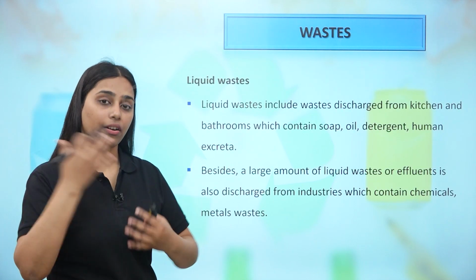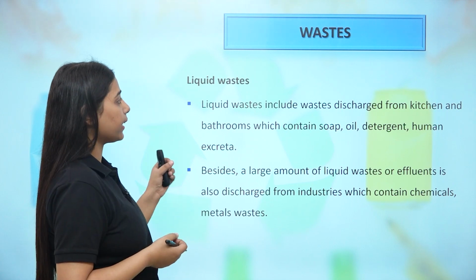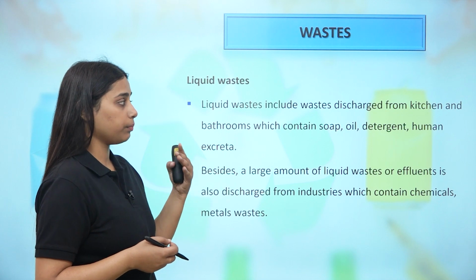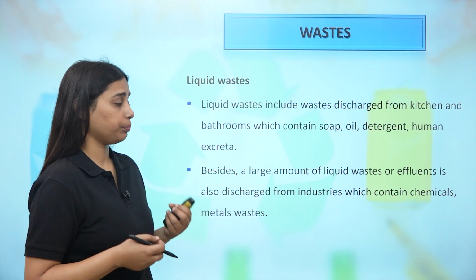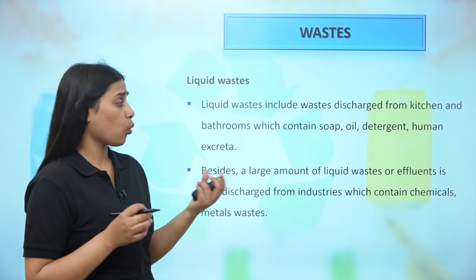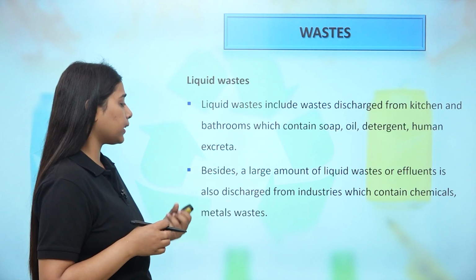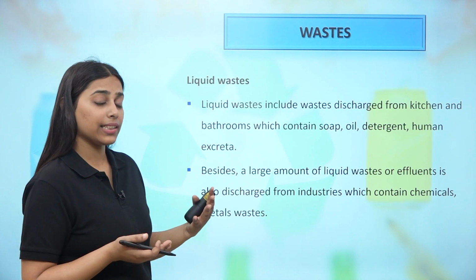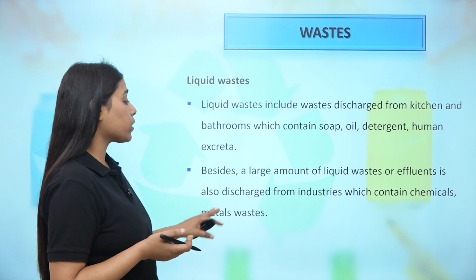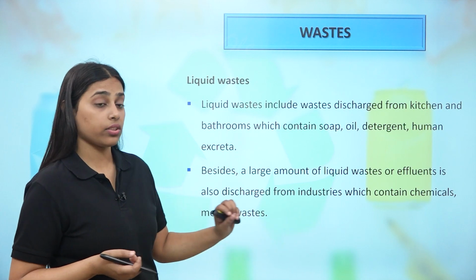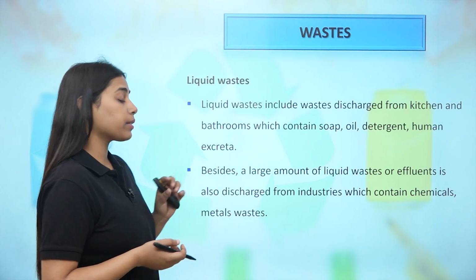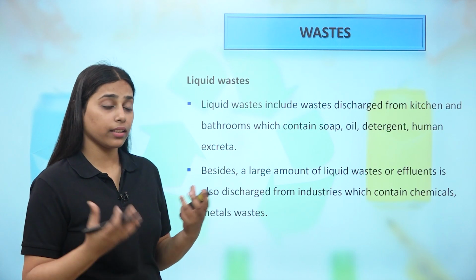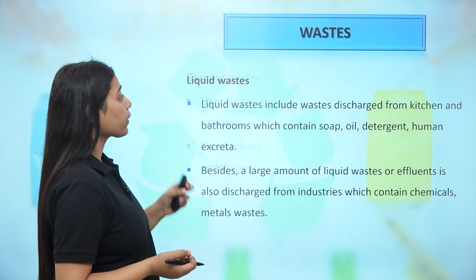be reused after recycling. Then the second category, liquid waste. These liquid wastes include waste discharged from the kitchen and bathroom. That can include soap, oil, detergent, human excreta. Besides, a large amount of liquid waste or effluent, considered as wastewater, is also discharged from different industries, which contain chemicals, metal waste, and sludges, so semi-solid substances are there.